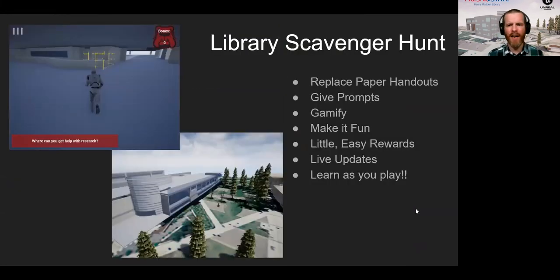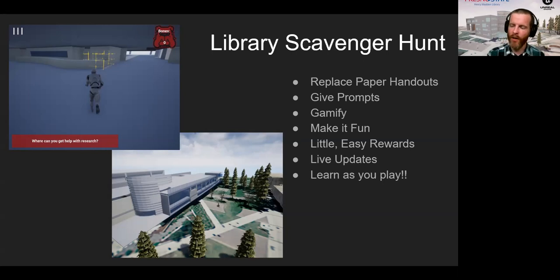Another one is the library scavenger hunt. So we have an activity already on campus that is a scavenger hunt where students are given a sheet of paper with questions on it. And they just go throughout the library asking these questions, trying to learn about spaces. And I can tell you those students are never, ever actually having fun. So we started thinking, hey, why don't we make this fun?